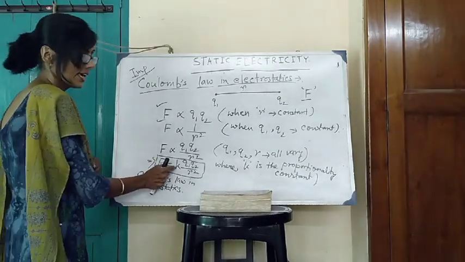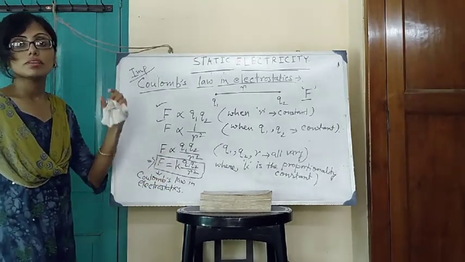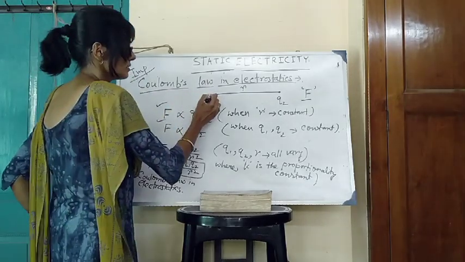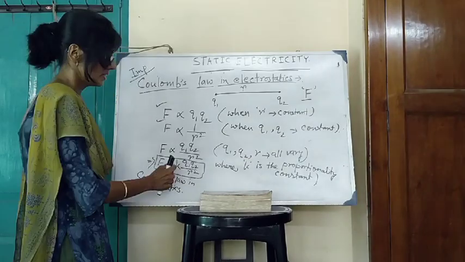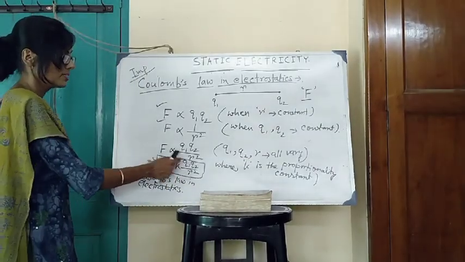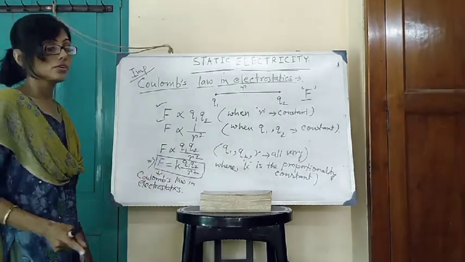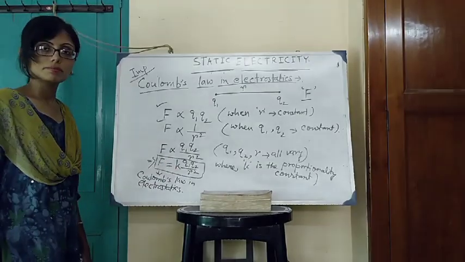But here k, it is constant, but it depends on the nature of the medium. If we change the medium, means the medium where the charges Q1 and Q2 are kept, the value of k will be changed. Okay, so k is proportionality constant, it is constant, but it is constant for a particular medium. If we change the medium, value of k will be changed.